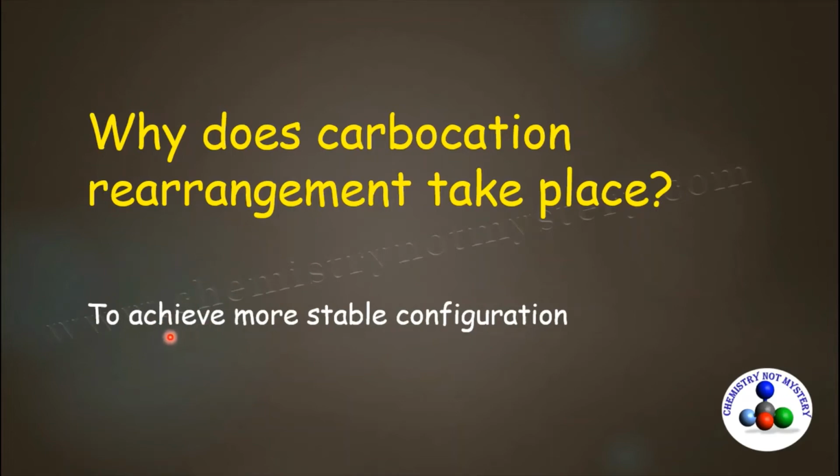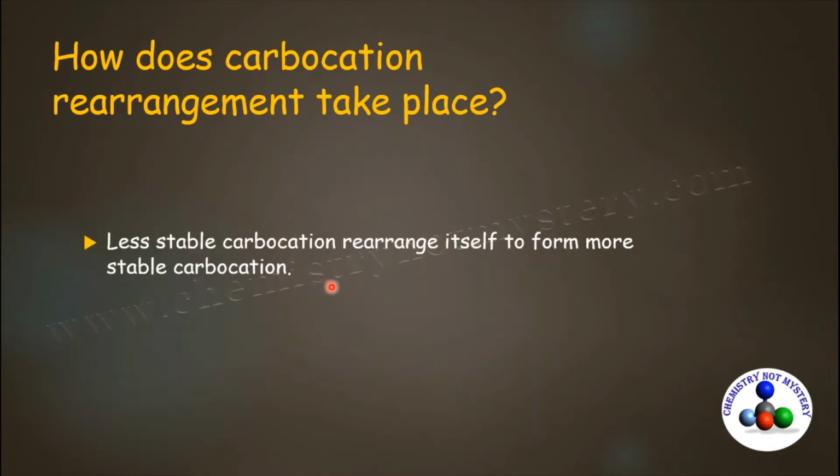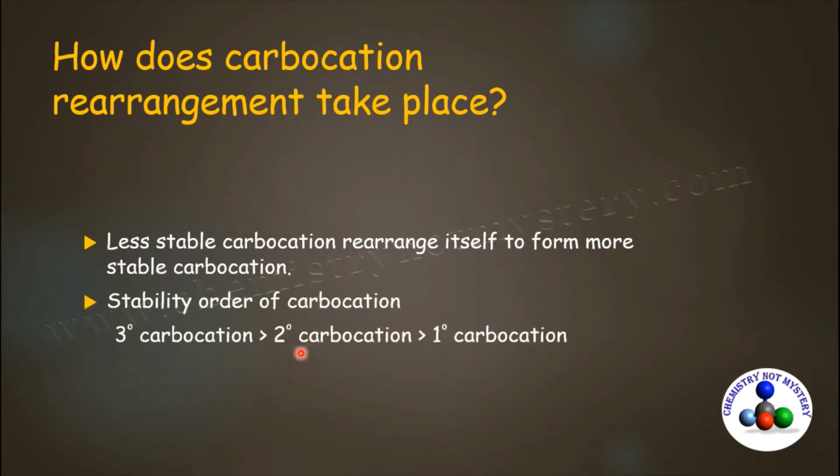Carbocation rearrangement takes place to achieve a more stable configuration. A less stable carbocation rearranges itself to form a more stable carbocation. A tertiary carbocation is more stable than a secondary carbocation, and it is more stable than a primary carbocation.